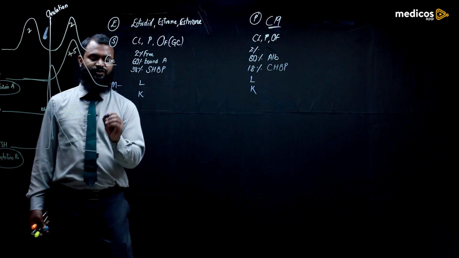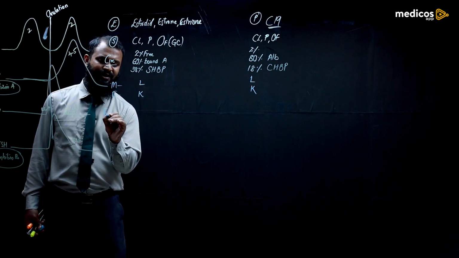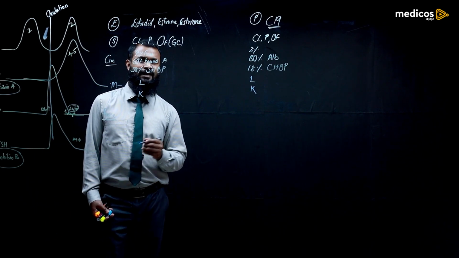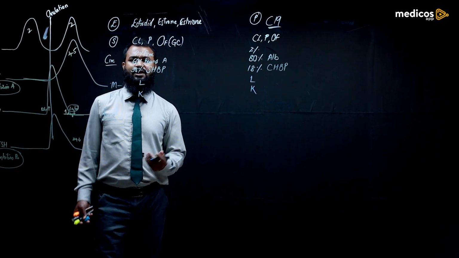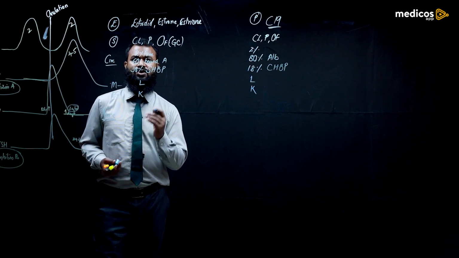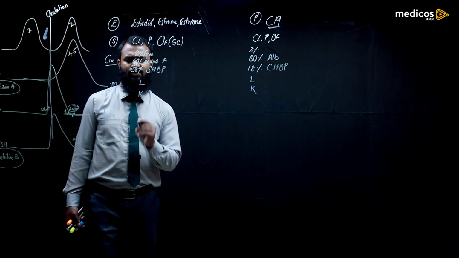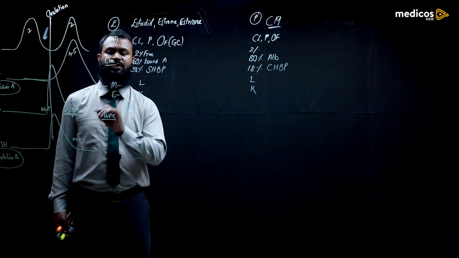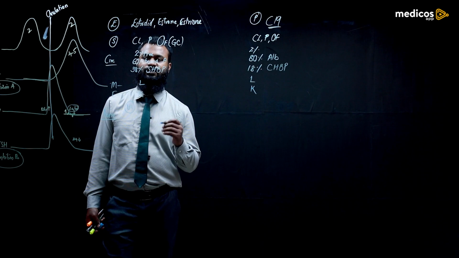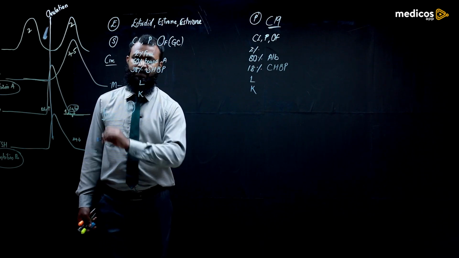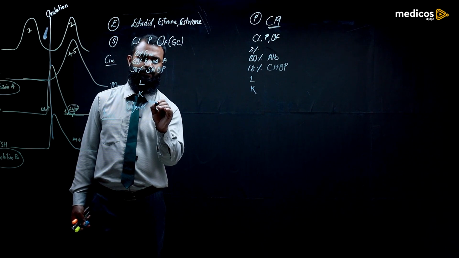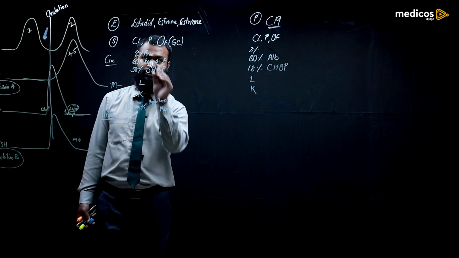So what functions does it perform? We have studied the functions in detail, okay? In the proliferative phase as well as in the luteal phase. The proliferative phase is dominated by estrogen. So what changes will you see in the uterus? Endometrial proliferation, hypertrophy as well as hyperplasia of the endometrium, is due to estrogen.